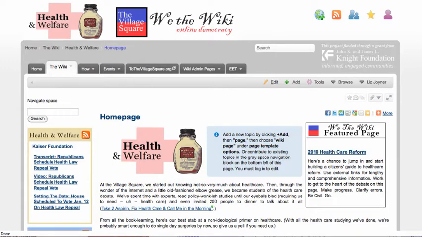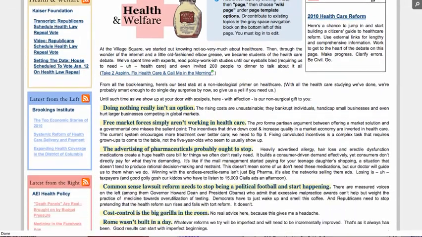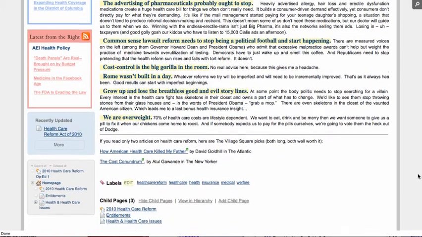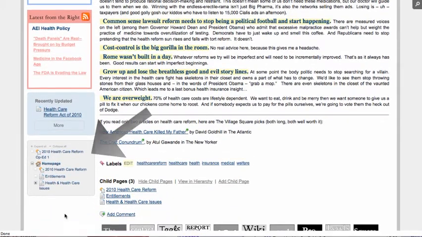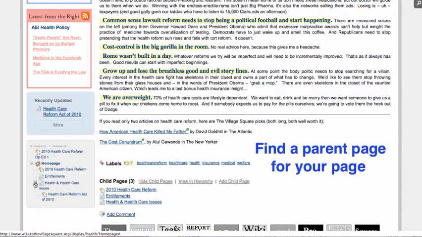This is the Health and Welfare Space homepage, which is the only space inside of this section that you cannot edit. If you look towards the bottom of the page, you'll find navigation on the topics that have been written in this space. And you're looking for the logical parent page for your page.